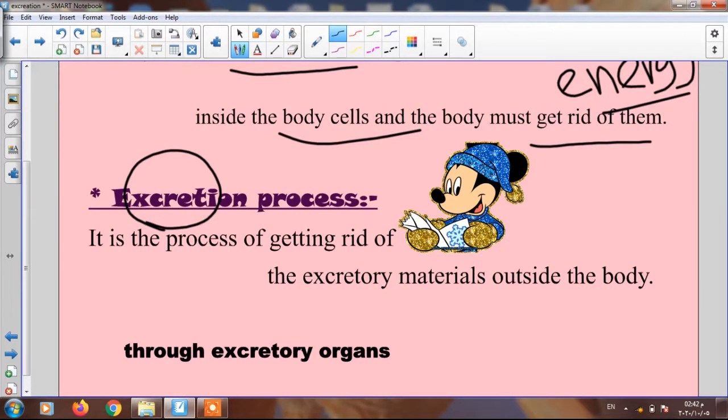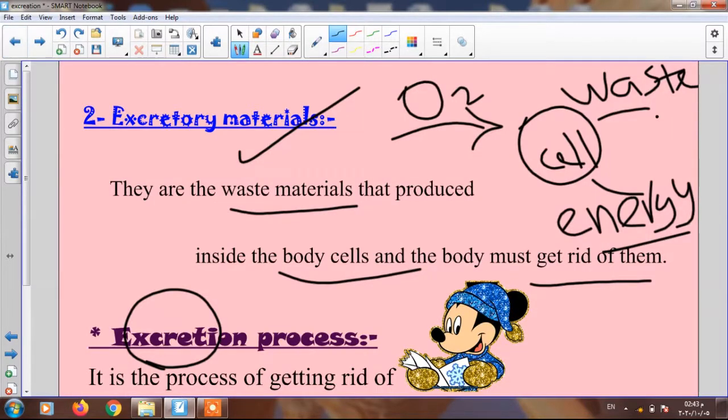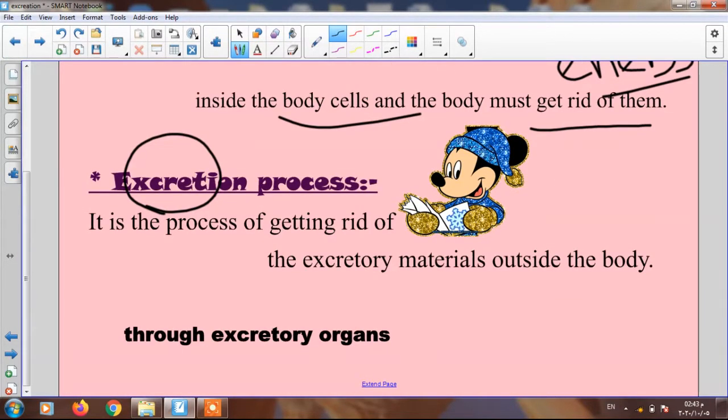So who can define the excretion process from what I said? It is the process, without looking at the page, junior 6, by which the body can get rid of the excretory materials. So our body can get rid of excretory materials through a process called the excretion process.